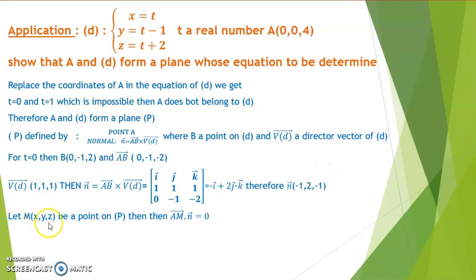Now take M(x, y, z) to be a point on the plane P. Then the vector AM and the vector n are perpendicular, so AM dot n equals 0, where AM is xm minus xa, ym minus ya, zm minus za. By solving this equation, x prime plus y prime plus z prime equals 0, we get the equation of the plane.